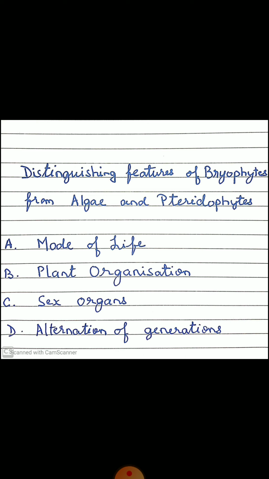Alternation of generations. In algae, there is either no distinct morphological alternation of generations, or when it is present, it is mostly homomorphic. That is, the two generations, the gametophyte and the sporophyte, are morphologically similar, but the two generations are always independent of each other. In bryophytes and pteridophytes, there is always distinct morphological alternation of generations. The two generations are dissimilar, that is, they are heteromorphic.